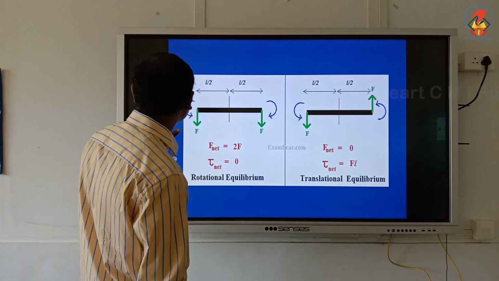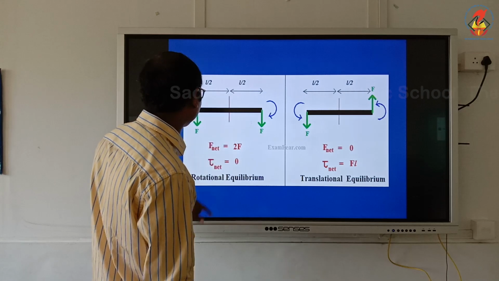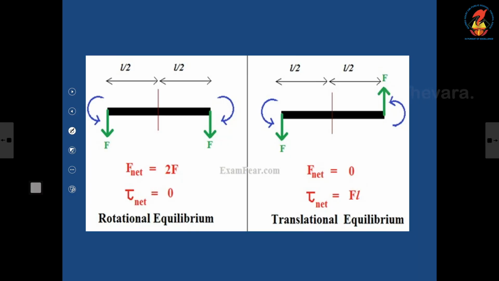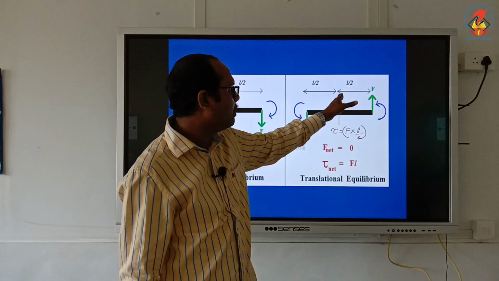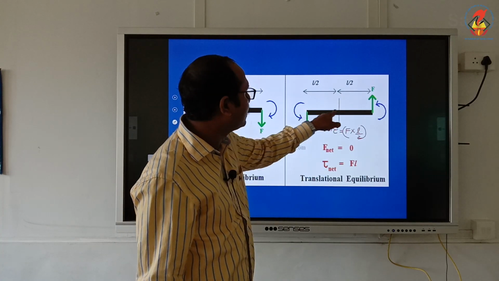I will write here. Torque is equal to F into L by 2, that is the first case. This is the force, this is the perpendicular distance, F into L by 2, that is anti-clockwise. Here also it is anti-clockwise. Again the distance is L by 2, the distance from the force to the axis of rotation.